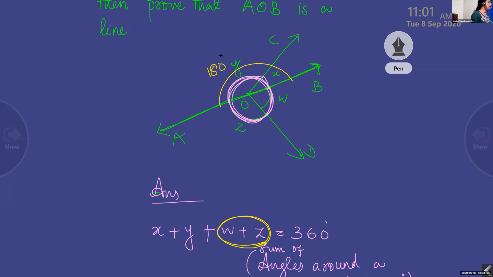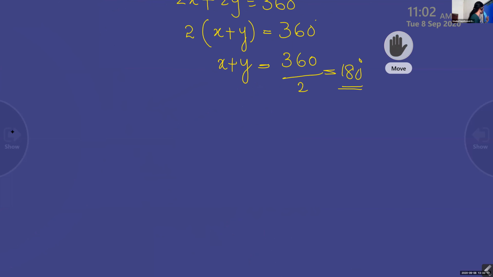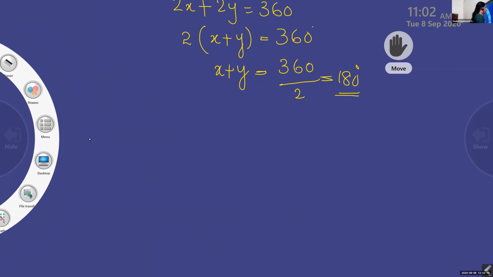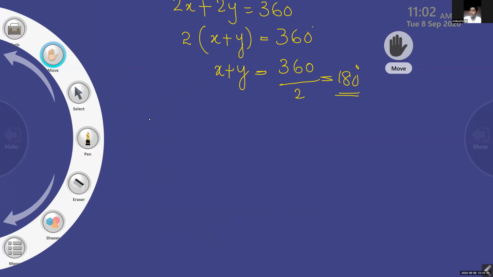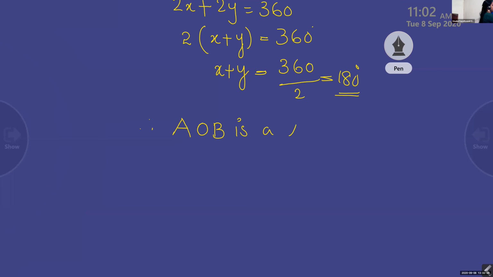So what does it mean? It is a linear pair. If the angle is 180 degree, that line which represents that 180 degree is a straight line. What is the conclusion? Therefore AOB is a line, because x plus y is the angle on the top of AOB.